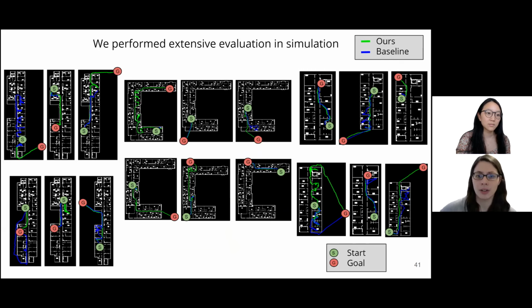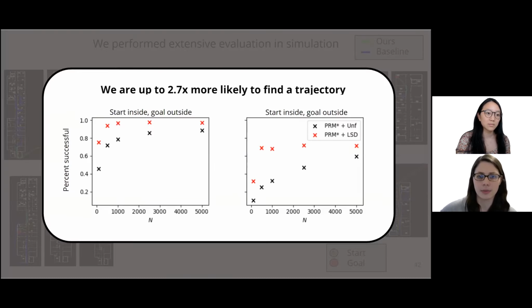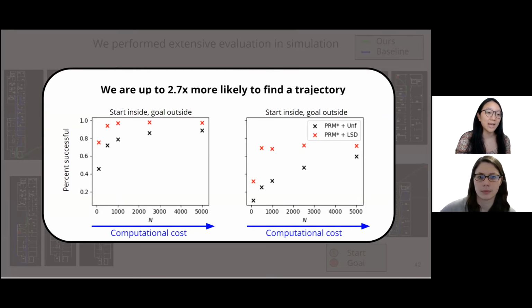If at any point during the course of a trial, one of the planners failed to find a plan, we marked that entire trial as a failure. We find that our approach is up to 2.7 times more likely to successfully find trajectories enabling navigation from the start to the goal compared to the baseline. The x-axis here is roughly proportional to the number of samples used to build the search graph, and the y-axis is the percent of trials that successfully reach the goal without timing out or failing to find a plan. We see that especially at lower sample counts, our learned sampling distribution enables PRM to find a trajectory.